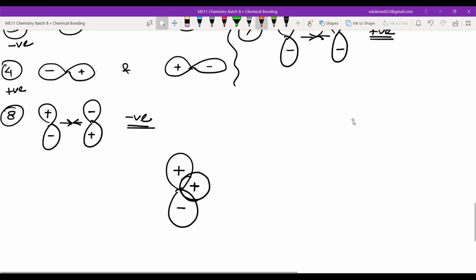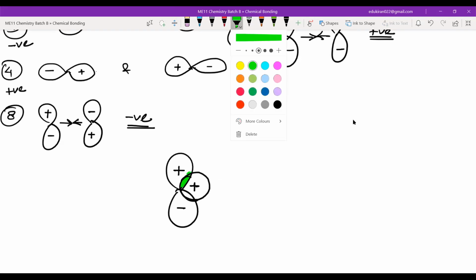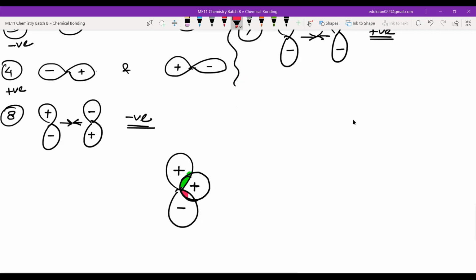Now can you see that both overlappings are taking place, positive and negative? This part here is fine because it is positive overlap: positive and positive are interacting. But this part here is negative overlapping, and this leads to zero overlap.